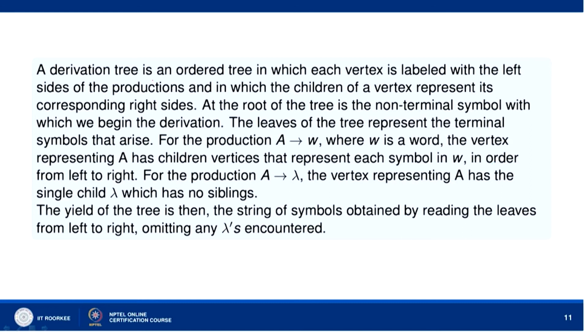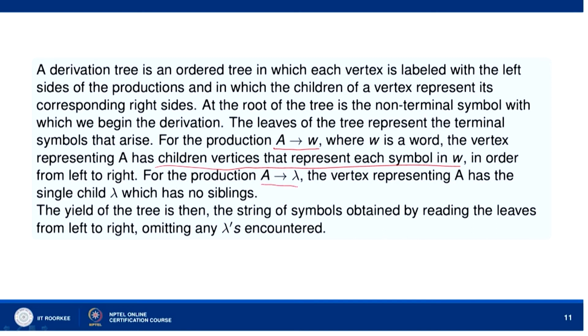A derivation tree is an ordered tree in which each vertex is labeled with the left side of the productions and in which the children of a vertex represent its corresponding right sides. At the root of the tree is the non-terminal symbol with which we begin the derivation. The leaves of the tree represent the terminal symbols that arise. For the production A goes to W, where W is a word, the vertex representing A has children vertices that represent each symbol in W in order from left to right.